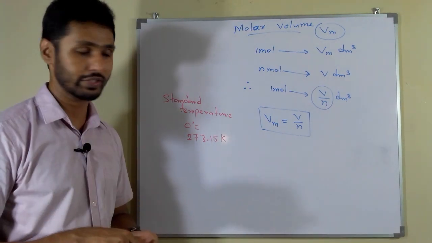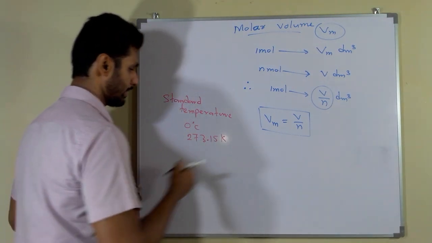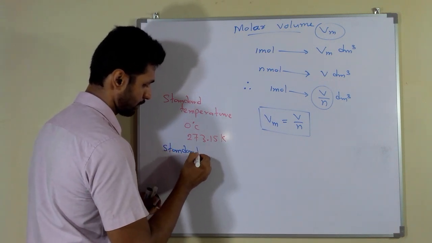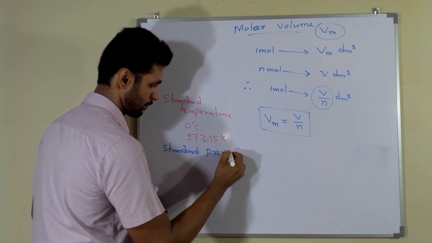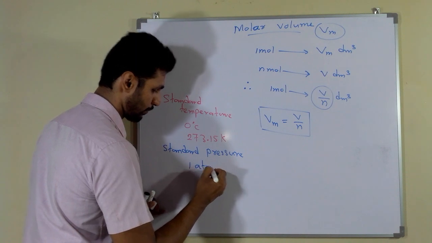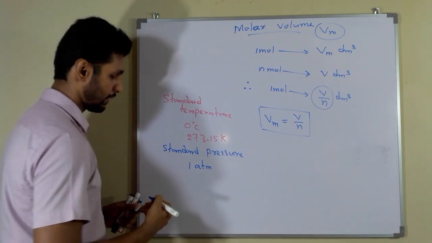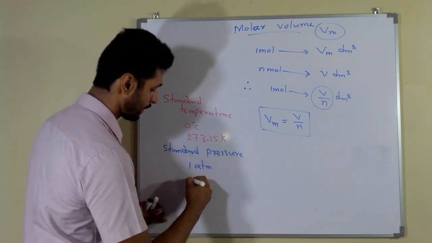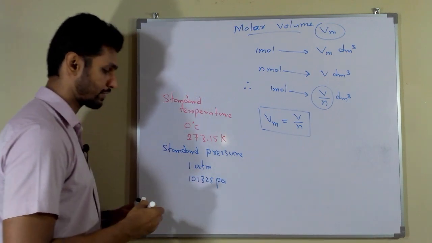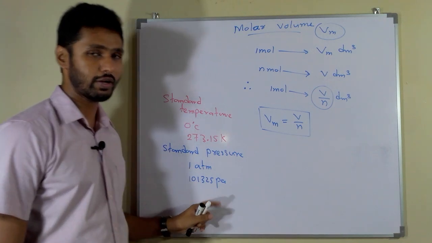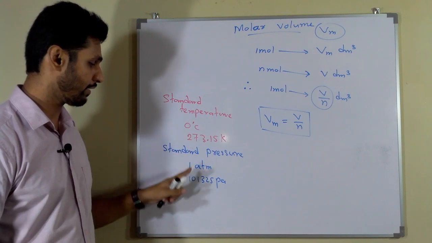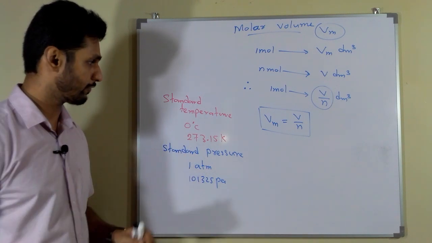This is the standard temperature we are concerned with here, and the standard pressure is 1 atmospheric pressure or 1 atm. Otherwise we can say it is 1 into 10 to the power of 5 Pascal. Remember that 0 degrees Celsius and 1 atm pressure, that's enough for us.